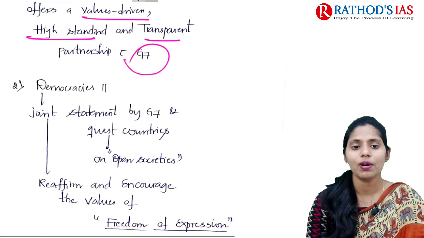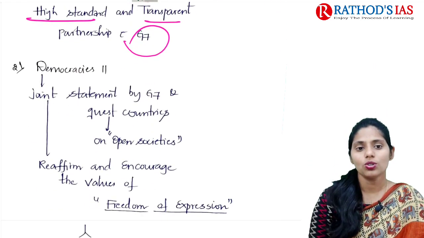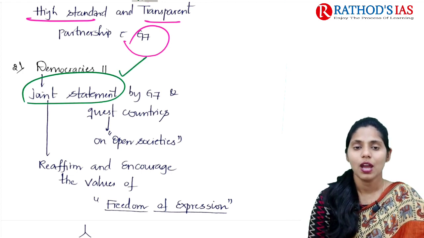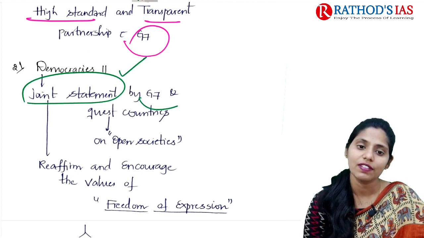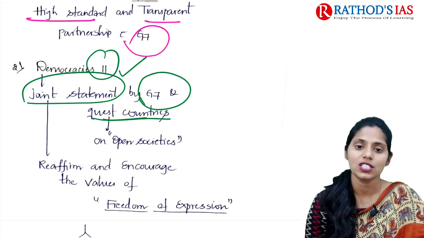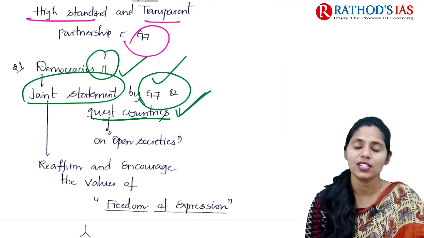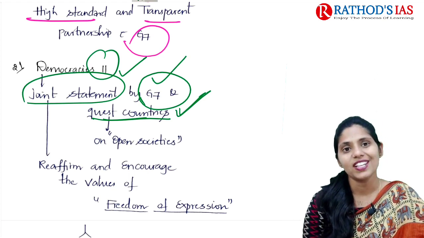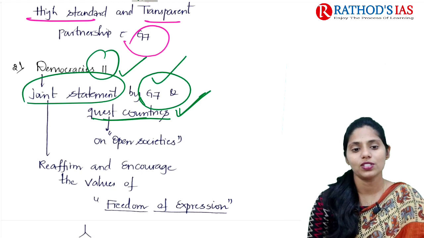The next thing they talked about is Democracies 11. Recently a joint statement came from Democracies 11, that is the G7 countries and the guest countries invited to that summit. Mainly they came up with one joint statement regarding open societies.